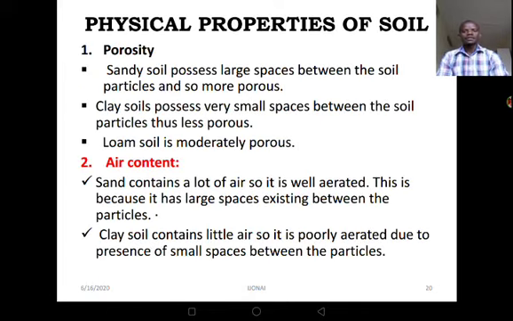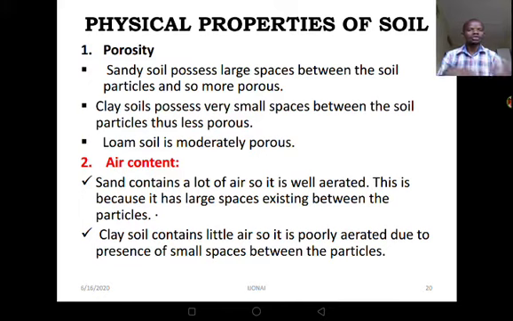Now let's move to the next slide, where we have the first physical property, and that is porosity. Porosity is talking about the spaces in the soil. You will realize that sandy soil possesses large spaces between the soil particles, and so these sandy soils are considered to be more porous.